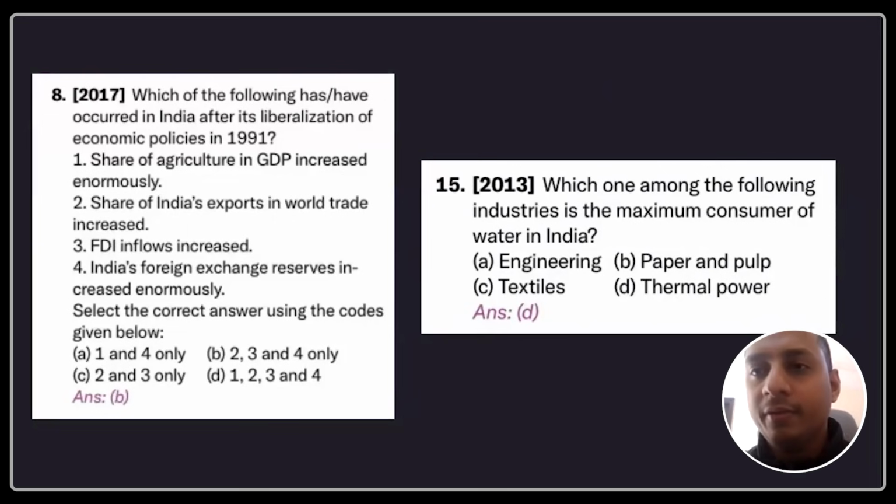What are the different phases of the Indian economy? The first few phases we call the Hindu rate of growth, right? After that, in 1991, we opened up the economy, and then we had liberalization, privatization, globalization. So the history of the Indian economy is also something that I would suggest you read. What are the different industrial policies? We had an industrial policy in 1948. We had one in 1969 or 1968 or so. Then we had a policy in 1980. Then we had a policy in 1991. So all these different industrial policies, what was introduced, when the MRTP Act was introduced, when the FEMA Act and FERA Act were introduced, all these things you need to know as part of the history of the Indian economy as well.